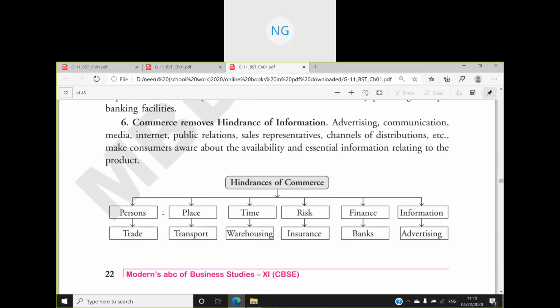So, 1 mark questions or MCQs can be there. Like we can ask you which type of activity removes the hindrance of place. Options will be there, then you will be writing transportation. Which activity removes the hindrance of time? Then you will be writing warehousing. In the same way, you need to remember that these are the hindrances and which thing removes each. ठीक है? Clear?